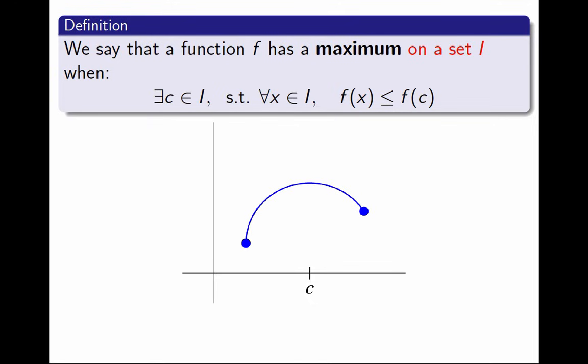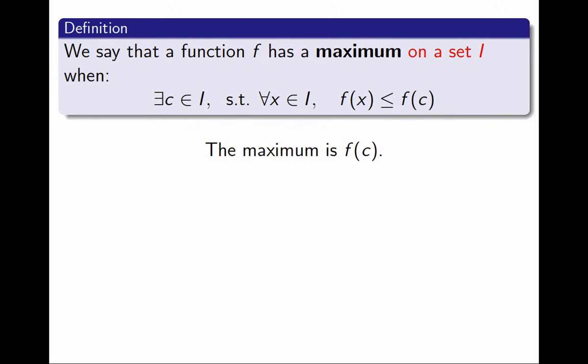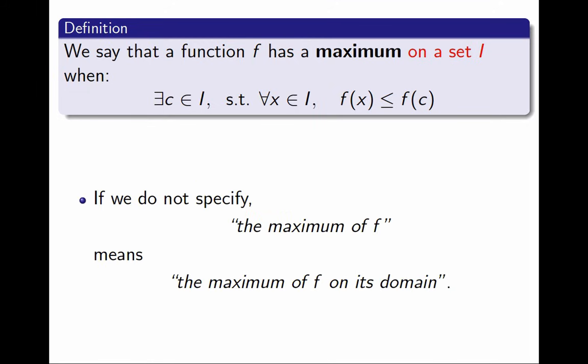For completeness, let's clarify. If we talk about the maximum of a function, the maximum is the value f of c, the output. But we also say that the function has a maximum at c. So the maximum is the value of the output, and it happens at the input. And one more definition. If we do not specify where, if we ever say just the maximum of f, then we mean the maximum of f on its domain, on the largest set where the function is defined. Great, now we have a definition.